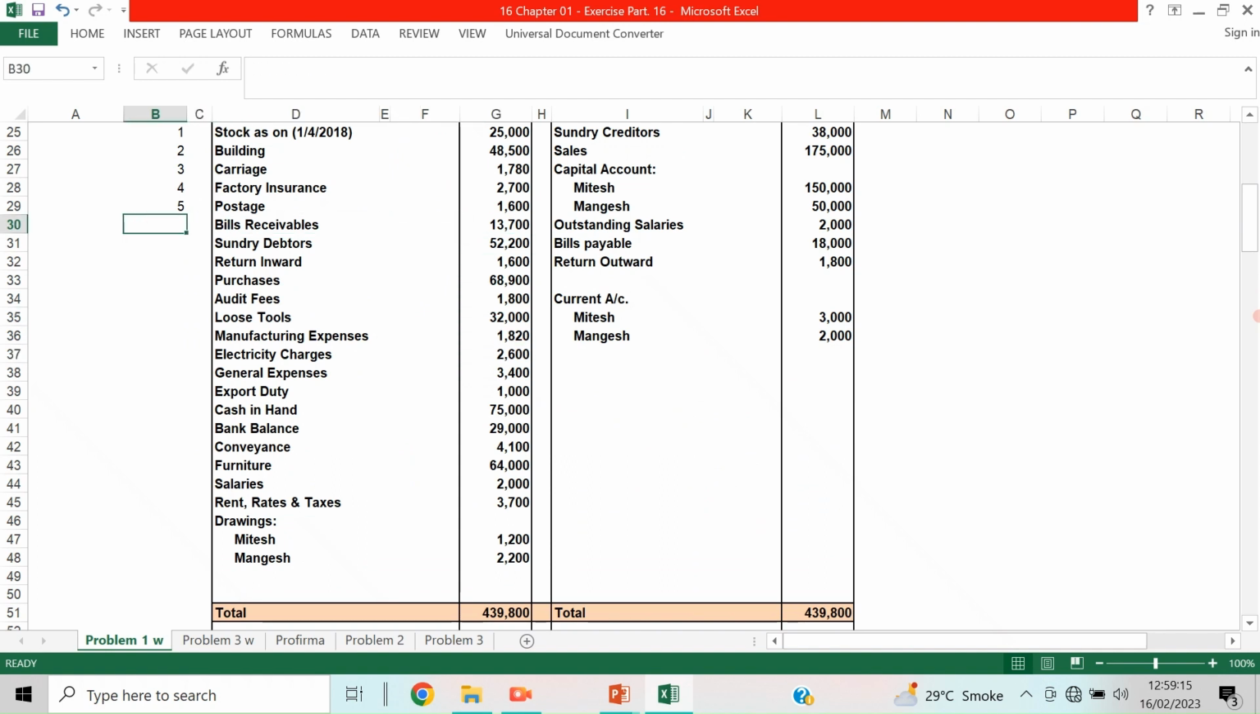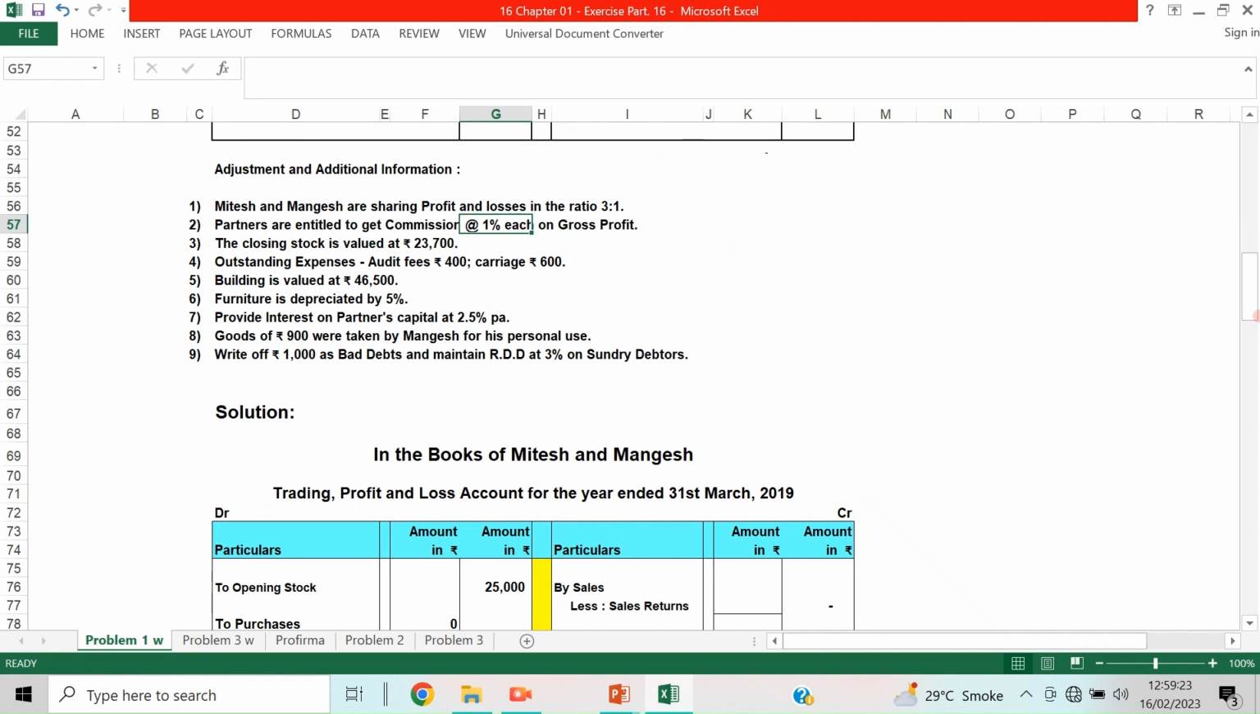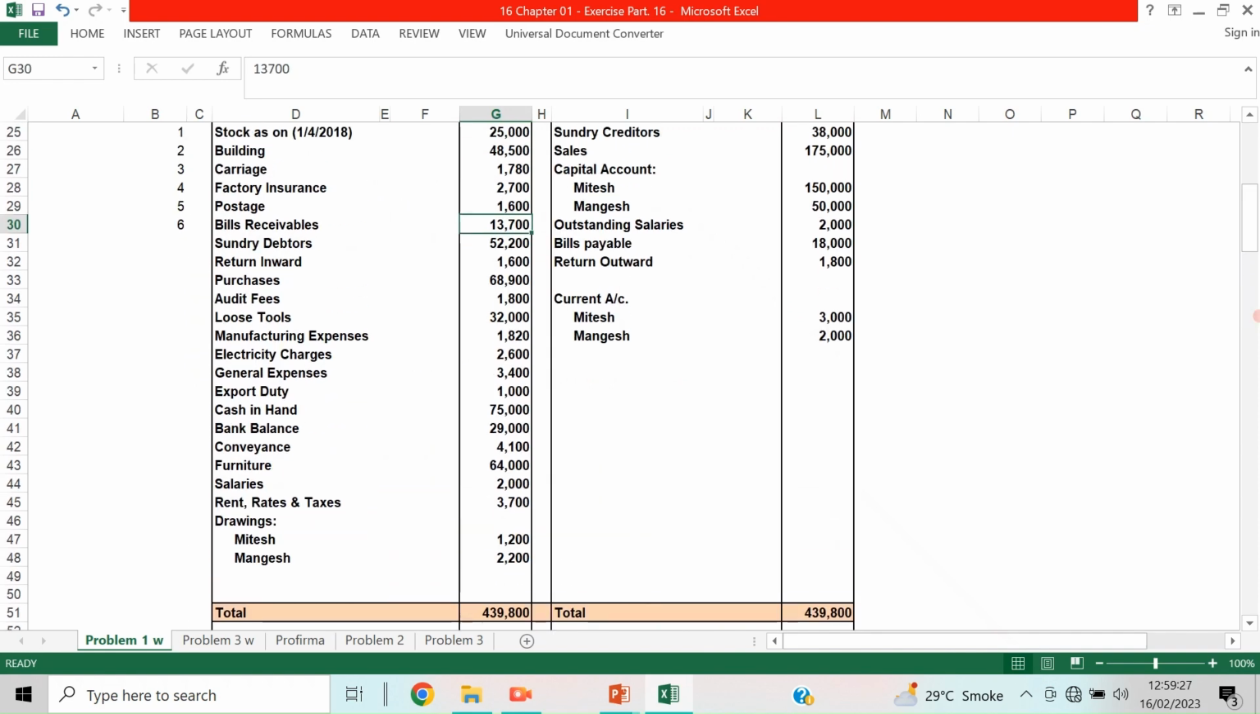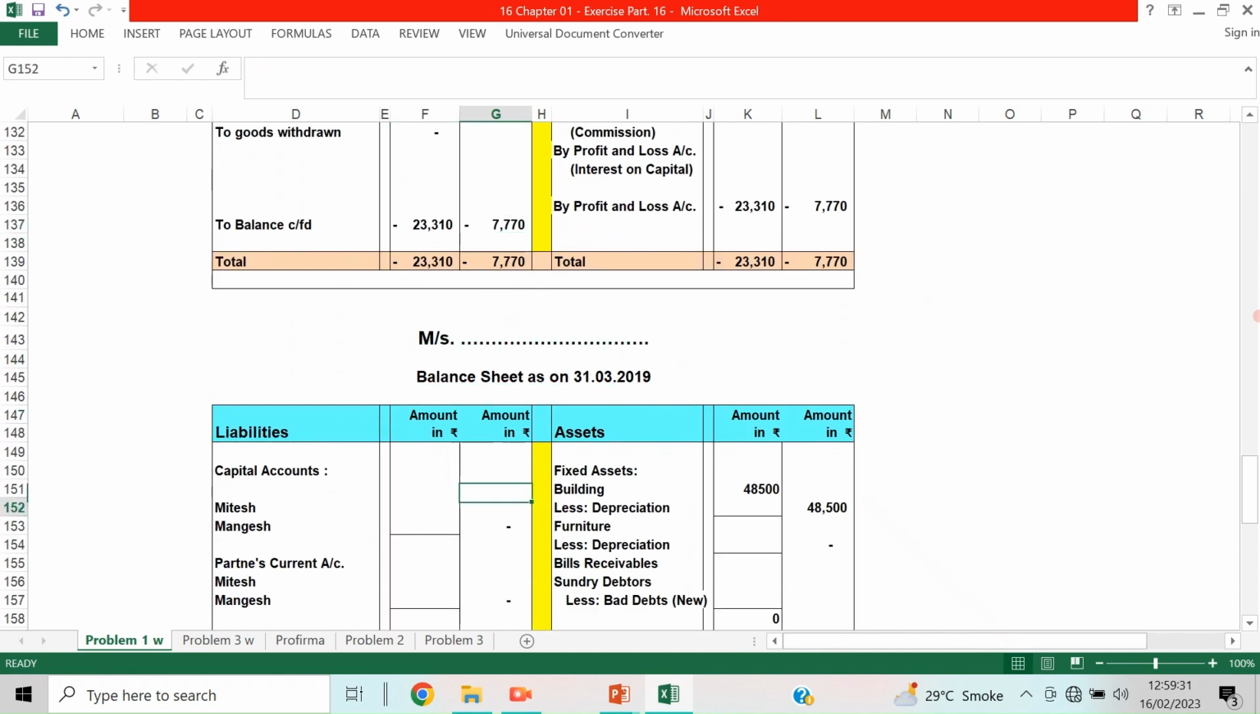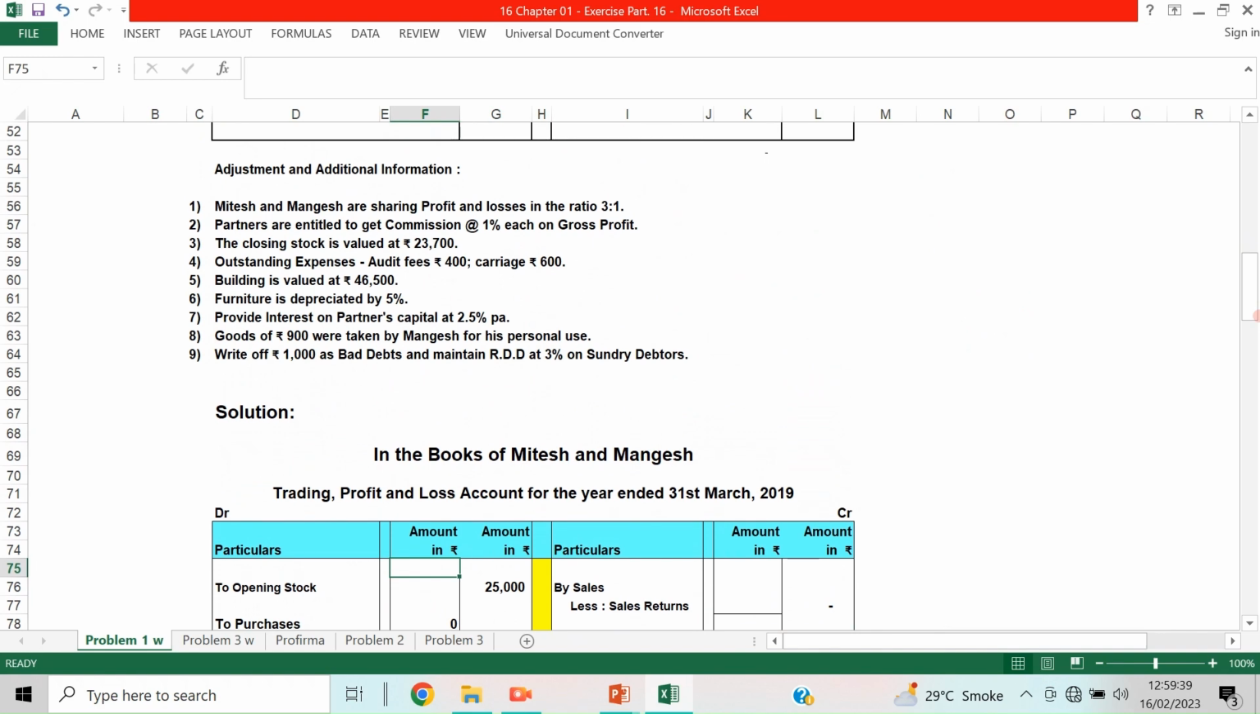Then bills receivable. Bills receivable is an asset, so it will go to the balance sheet: 13,700. There are no adjustments, I hope. So no, there are no adjustments for bills receivable. Bills receivable 13,700 is taken directly to the outer column.